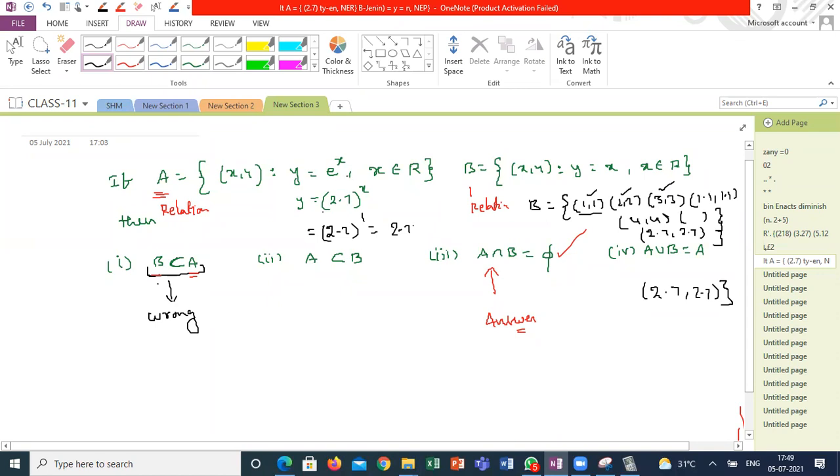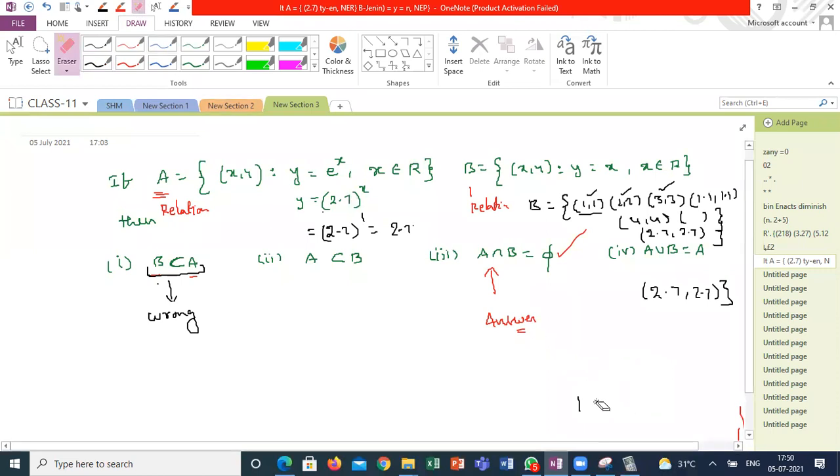So if B is a subset of A, then if I take (1,1), it should belong to relation A. Is it possible? e to the power of 1 is 2.7. So 1 should be mapped with 2.7 according to A. (1,1) is not possible in relation A. Am I right or wrong? You never get (1,1) in relation A. Then the first statement I can consider wrong, because even one combination proving wrong makes that relation wrong, correct?